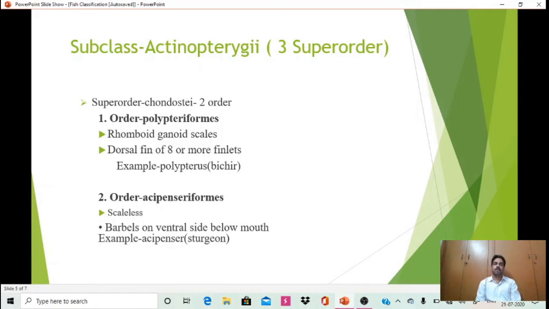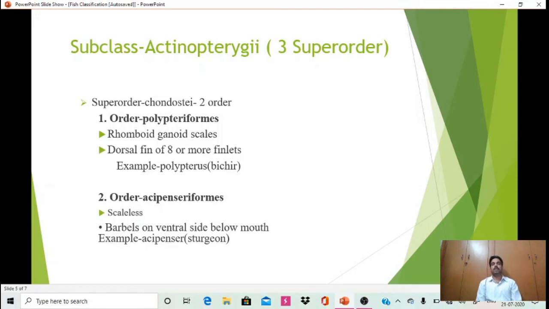Chondrostei, as the name indicates, have a cartilaginous endoskeleton, but they are included in bony fishes. The first order is Polypteriformes, with rhomboid ganoid scales and a dorsal fin of 8 or more finlets. The example is Polypterus.